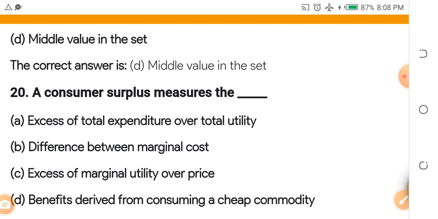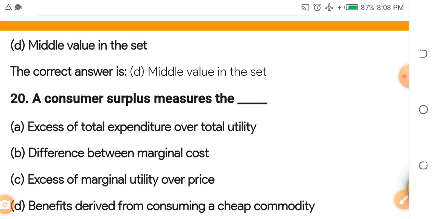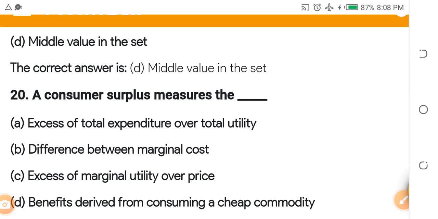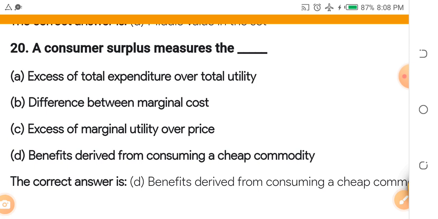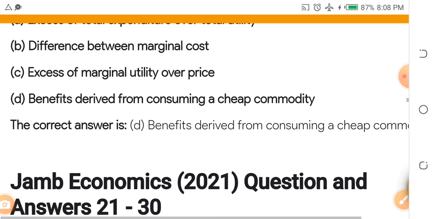A consumer surplus measures: A. The excess of total expenditure over total utility. B. The difference between marginal cost. C. The excess of marginal utility over price. D. The benefit derived from consuming a cheap commodity.